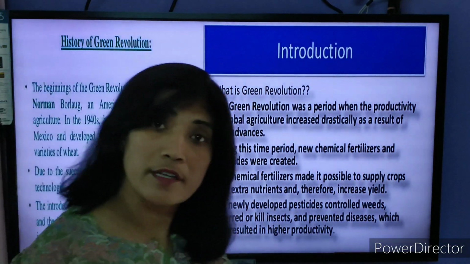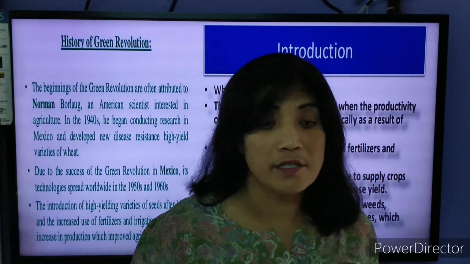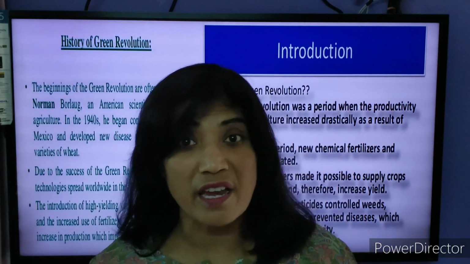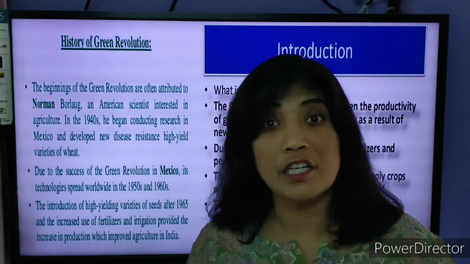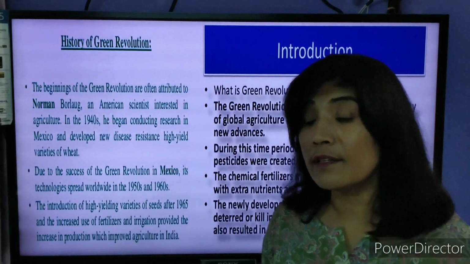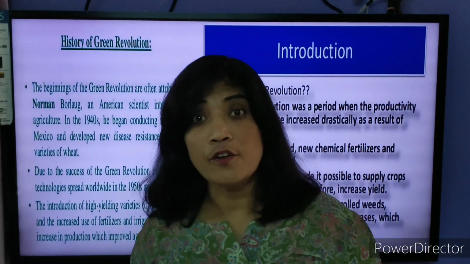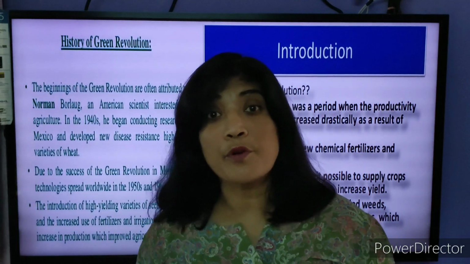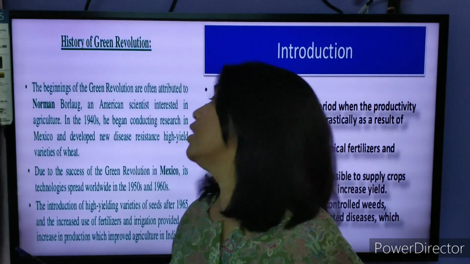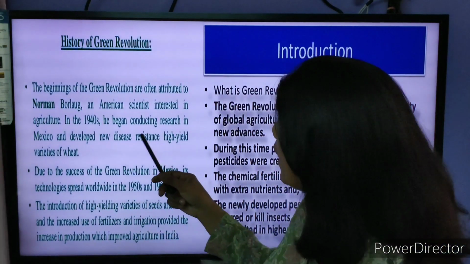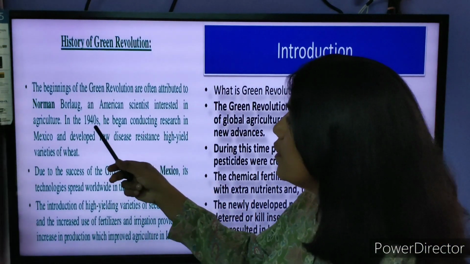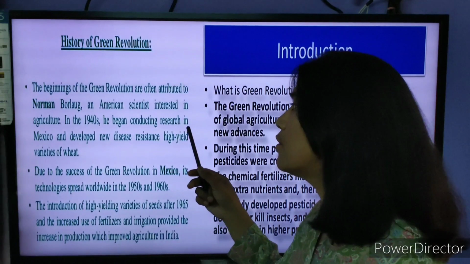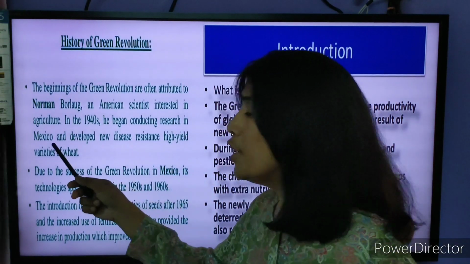He was also facing a lot of problems with different pests or insects that used to spoil the crops. So he wanted resistance, a disease-free production in America. From the 1940s he began conducting different research in Mexico.